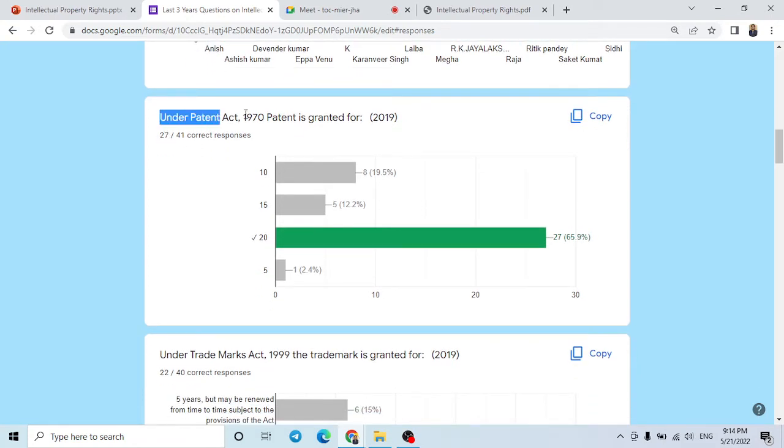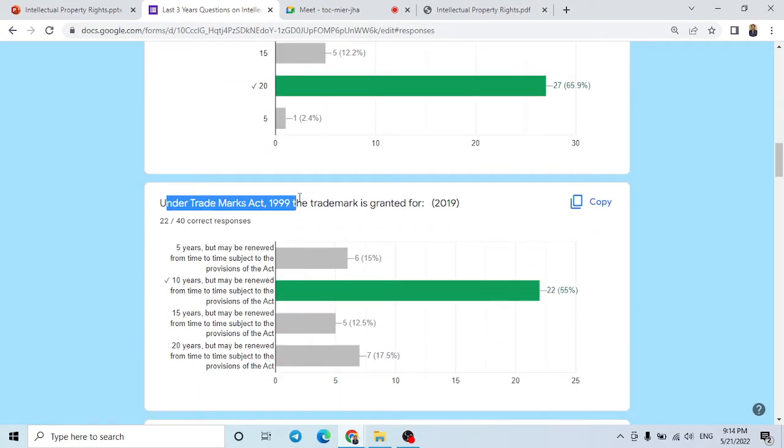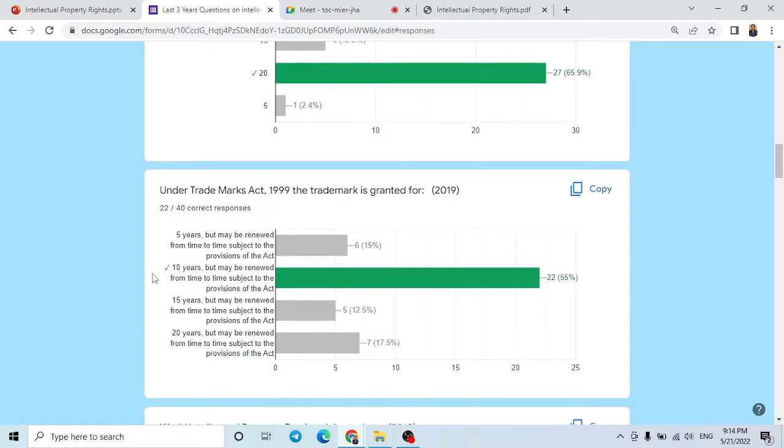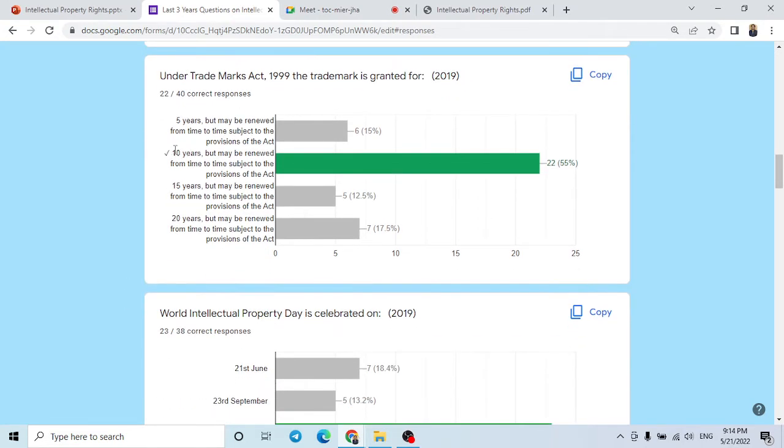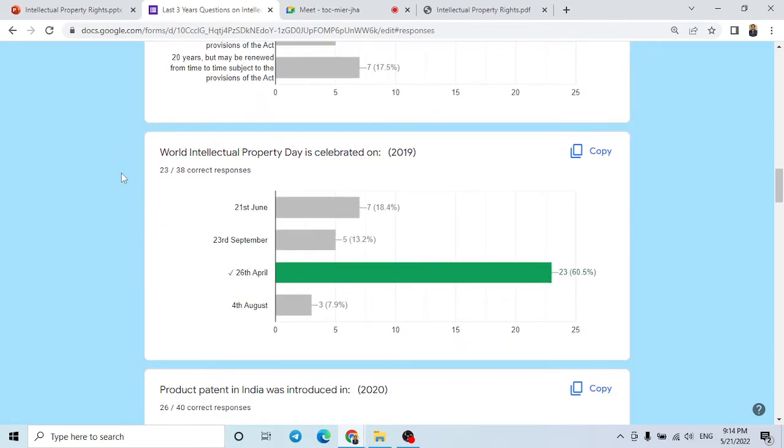The first question is: under the Patent Act 1970, a patent is granted for how many years? That is for 20 years. Next is: under the Trademark Act 1999, the trademark is granted for? It is granted for 10 years, but may be renewed from time to time subject to the provisions of the Act. So under the Trademark Act there are provisions according to which we can renew, but they are only giving 10 years first. After that you have to do renewal.